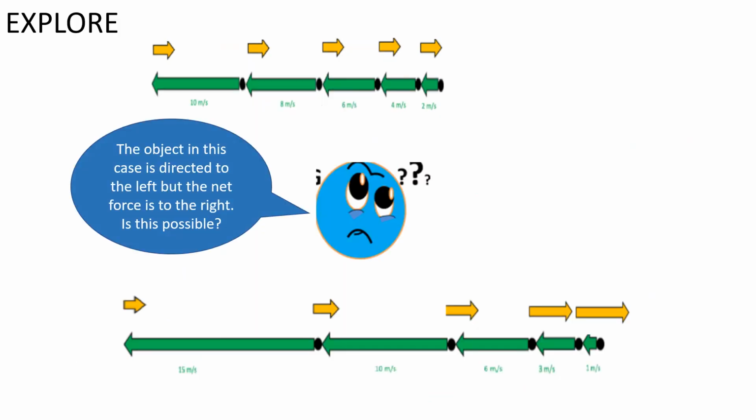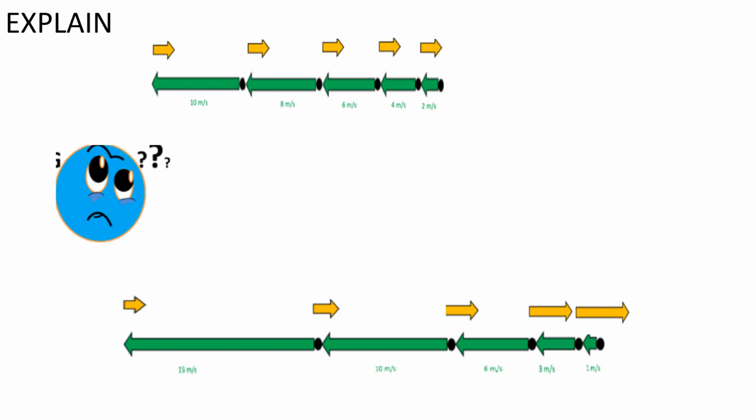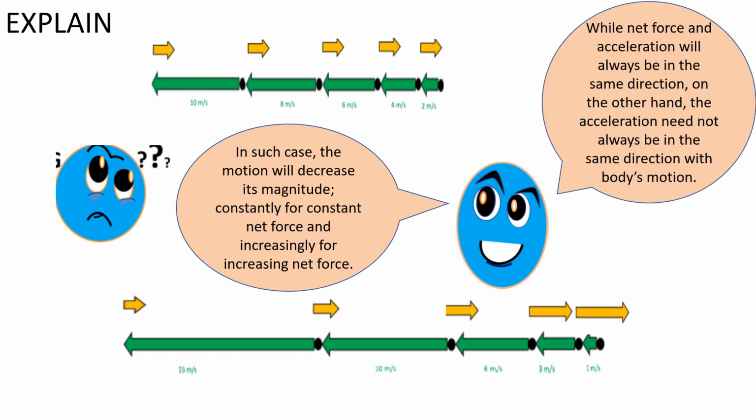Explore. The object in this case is directed to the left, but the net force is to the right. Is this possible? What is the direction of acceleration now and its effect on the motion of the body? In such case, the motion will decrease its magnitude constantly for constant net force and increasingly for increasing net force. While net force and acceleration will always be in the same direction, the acceleration need not always be in the same direction as the body's motion.